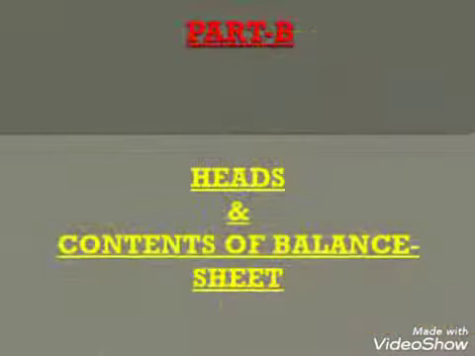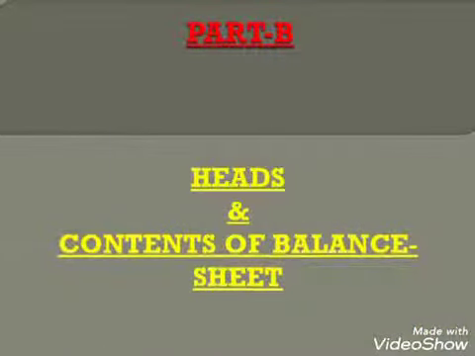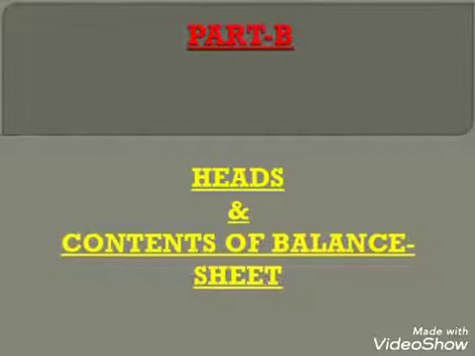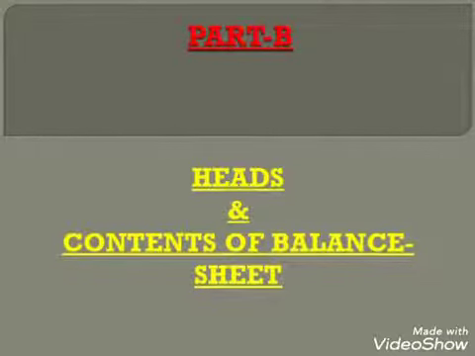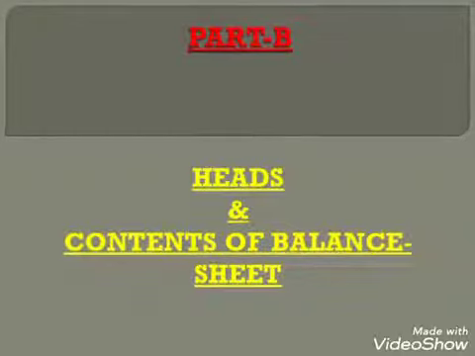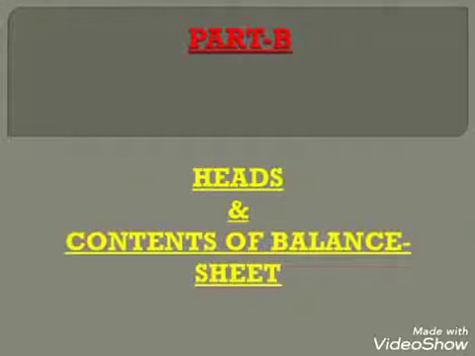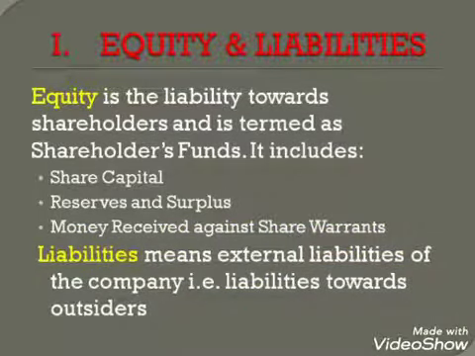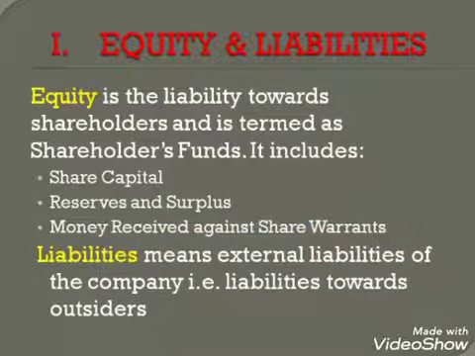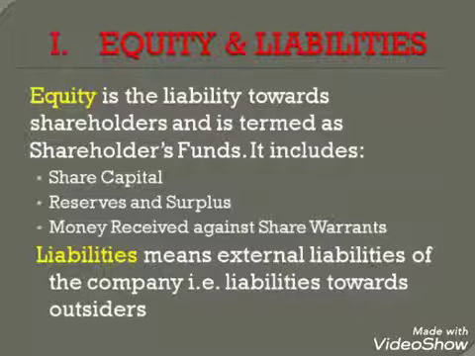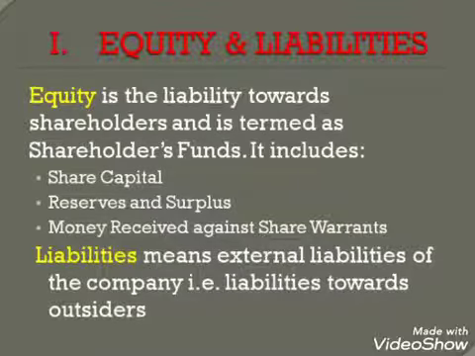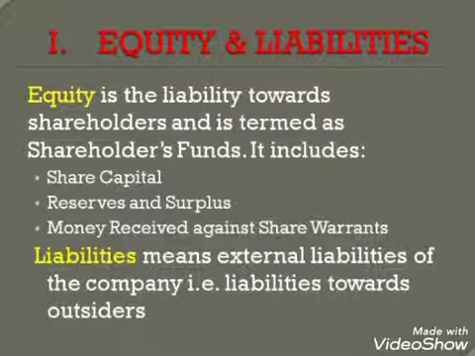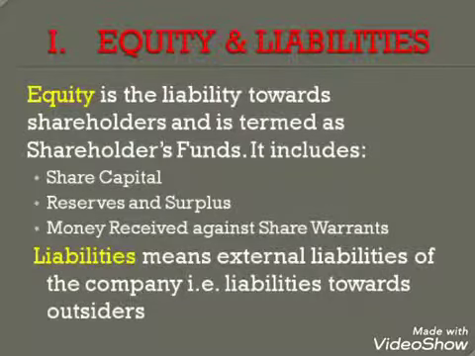Earlier we had discussed financial statements of a company. Now, further we will discuss heads and contents of a balance sheet of a company. The balance sheet of a company is divided into two sections. Section 1, equity and liabilities. Section 2, assets. Now, firstly, in the equity and liabilities section, equity is the liability towards shareholders and it is